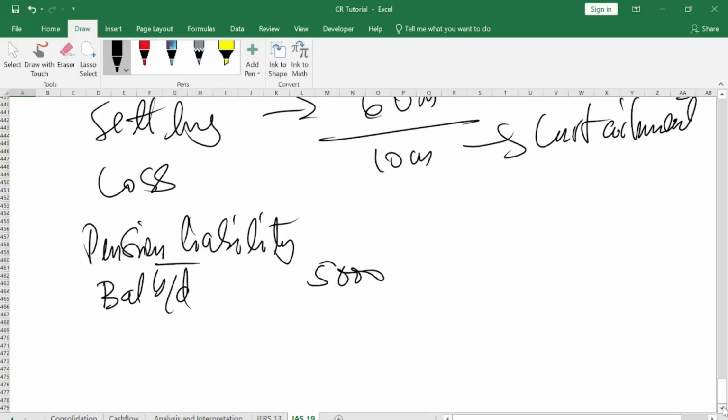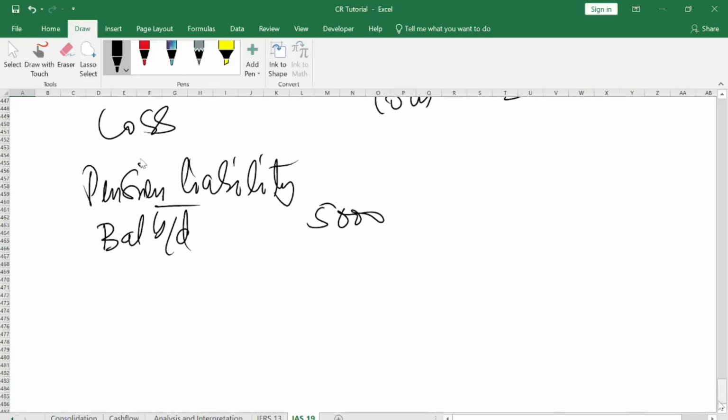The actuary said that since we are going to make investment returns from our assets, we are going to earn 10%. So if you are going to earn 10% on your pension asset, that is the investment portfolio that you want to invest, then the pension liability will also attract the same. So you have your interest expense of 10%. You calculate 10%, that gives you 500.